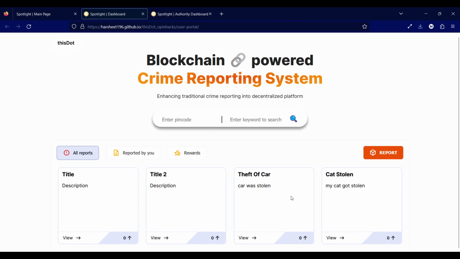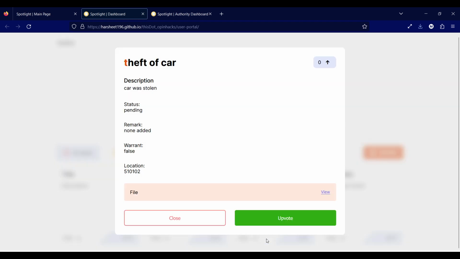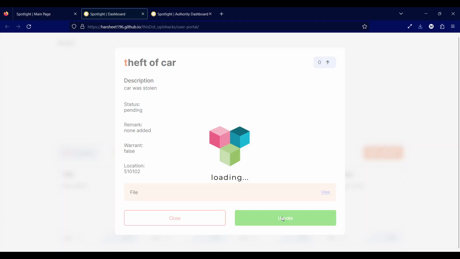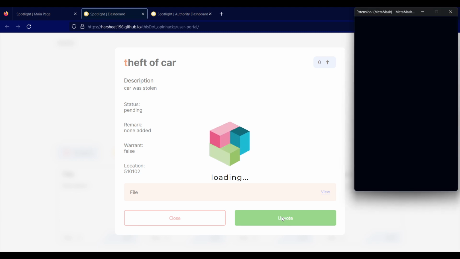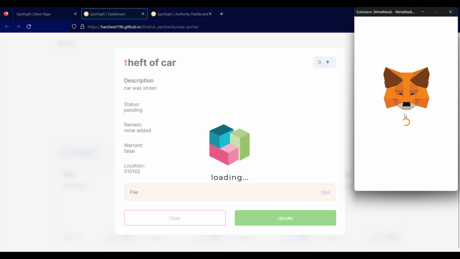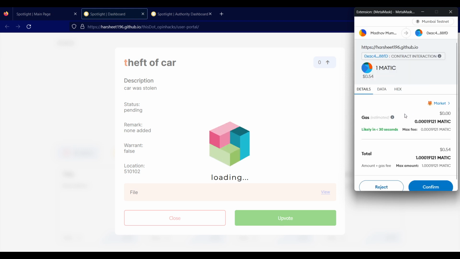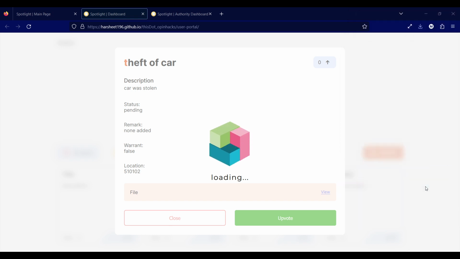Now let's say you are a user and you say that theft of cars has been on a rampage and you want to support the person, that okay, someone should do something about it. What you can do is upvote that person. So once you upvote that person, you are not just adding your vote to the blockchain, you are also giving some currency, or you could say some incentive, to the user to incentivize them to upvote or to report more.